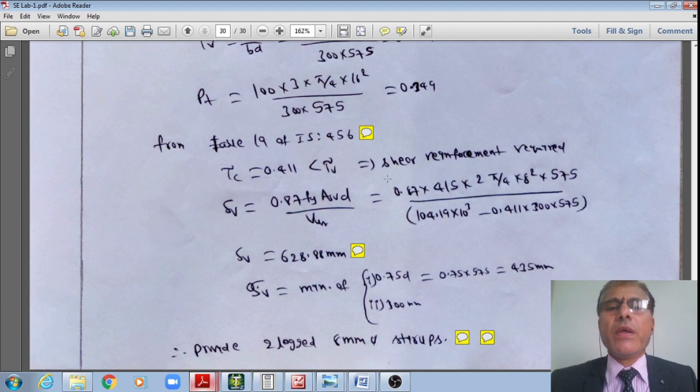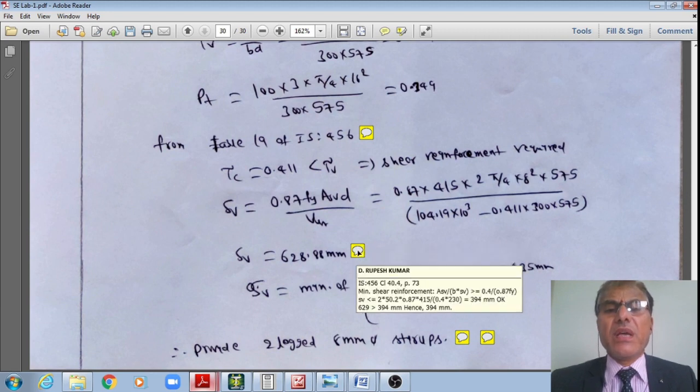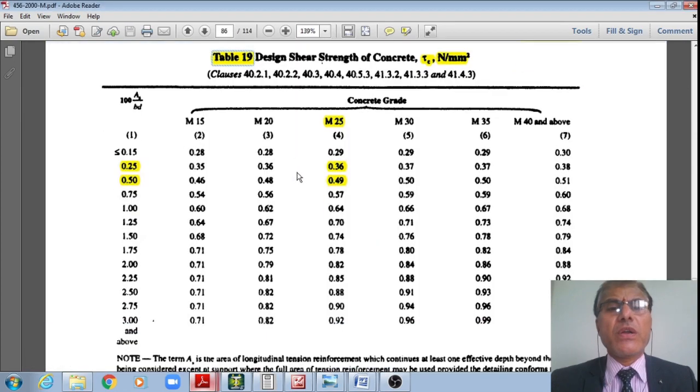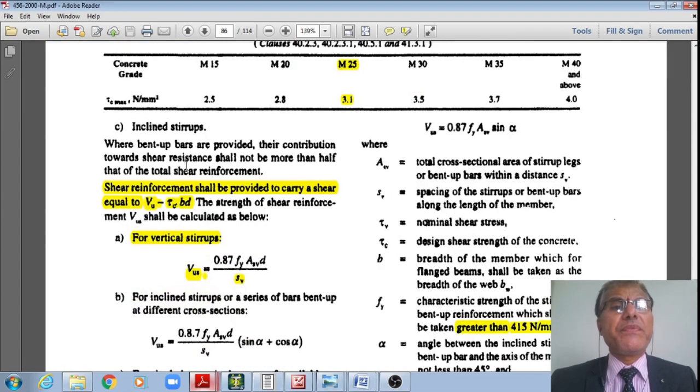Therefore, now I'll initiate. What is the spacing required as per IS 456 clause 40.4, page number 73? Let me go to that page number, 73. Students, I'm already on the same page, 73, right? Now what I'll do is design for shear, which is required.